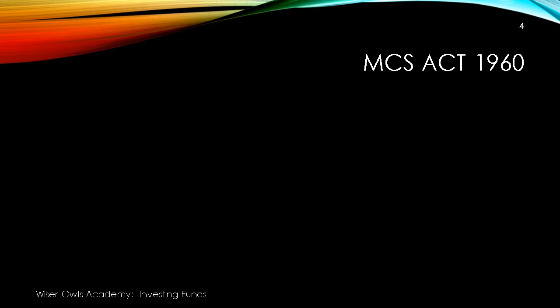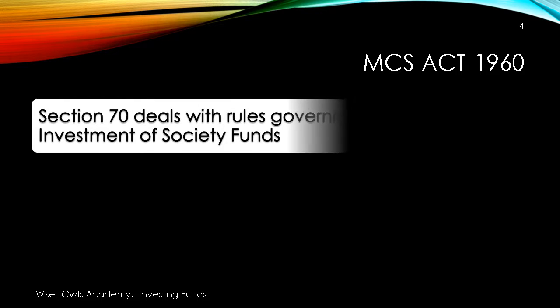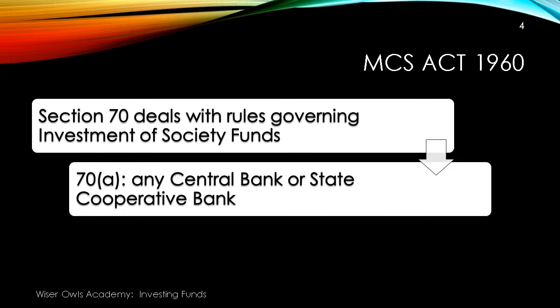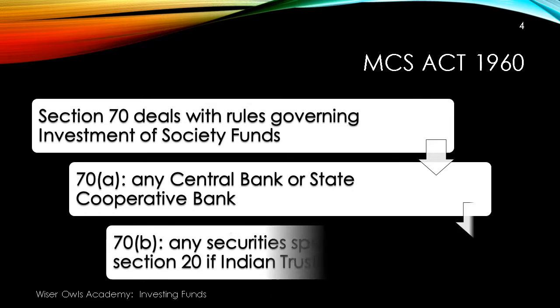The investments that a cooperative housing society can make is governed by the Maharashtra Cooperative Societies Act 1960. Section 70 deals with the rules governing investment of society funds, and Section 70A says that it can invest in any central bank or a state cooperative bank.